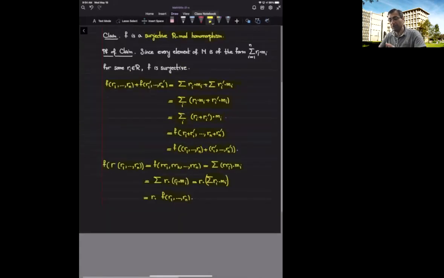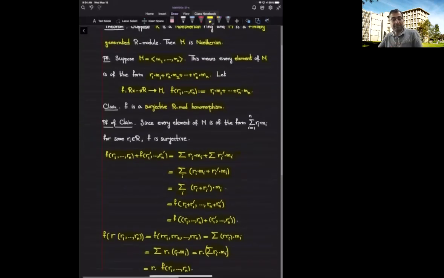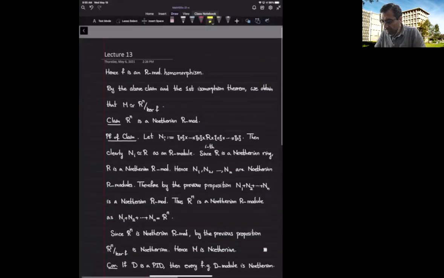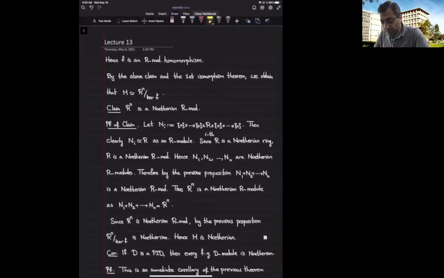So altogether, we get the following statement: if M is finitely generated, if M is generated by n elements, then there is a surjective R-module homomorphism from R^n to M. Okay, that's a key result that we are going to use later as well. So in particular, we deduce, using the first isomorphism theorem, that every finitely generated module is isomorphic to a quotient of R^n for some non-negative integer n.